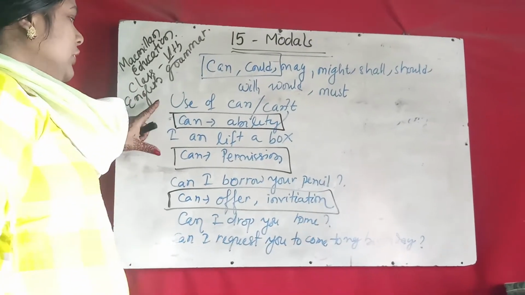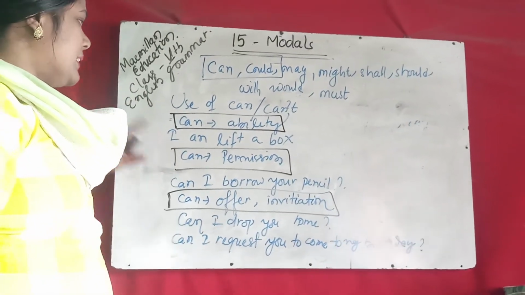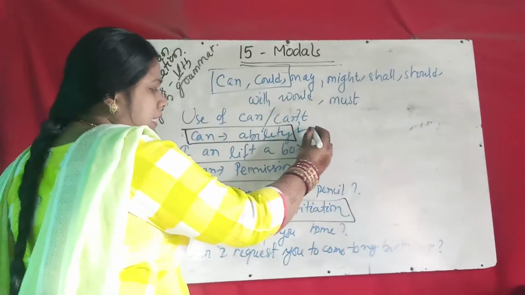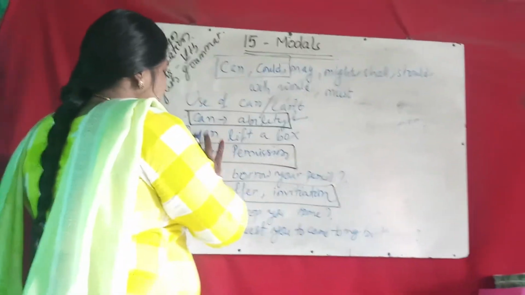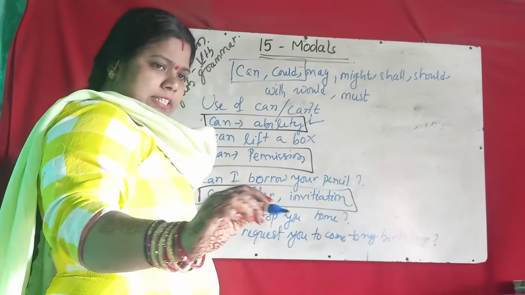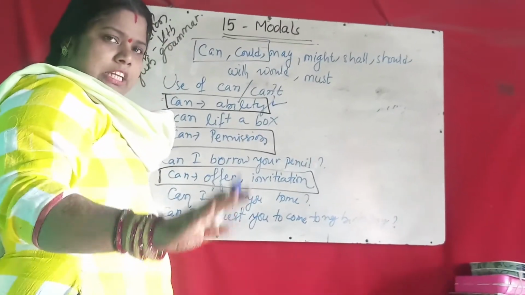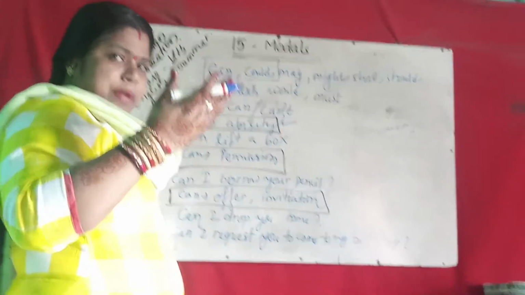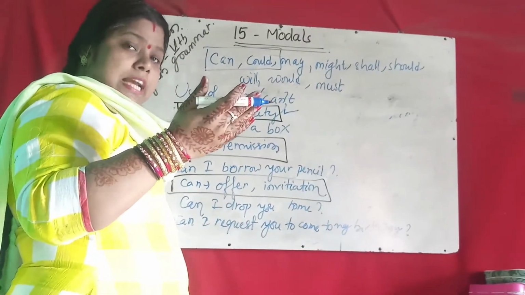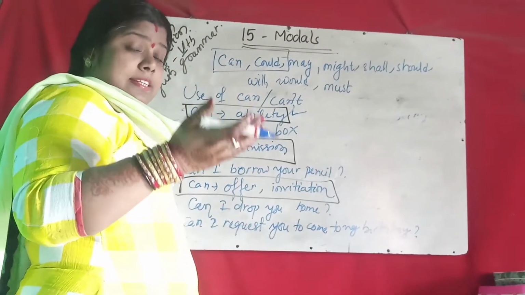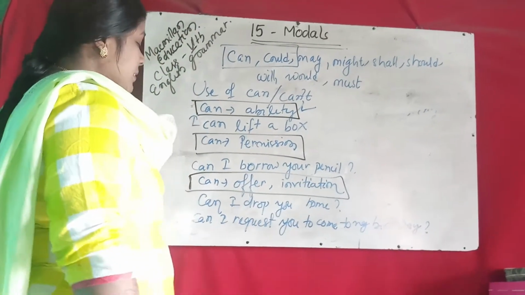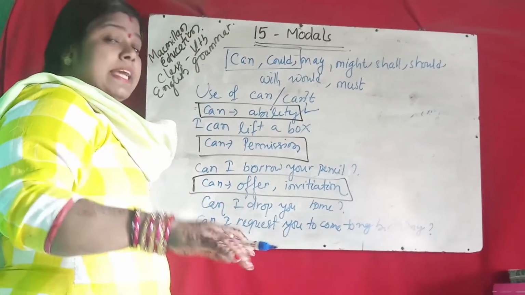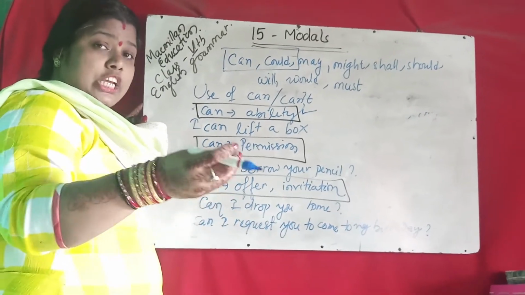So can is used in three cases. First is ability: I can lift the box. I can write neatly. I can draw pictures. I can paint beautifully. I can sing beautifully. I can dance beautifully. Then permission: Can I borrow your pencil? Can I come in? Can I take your pen?